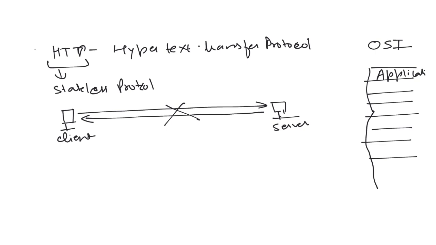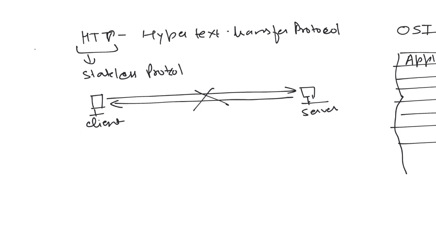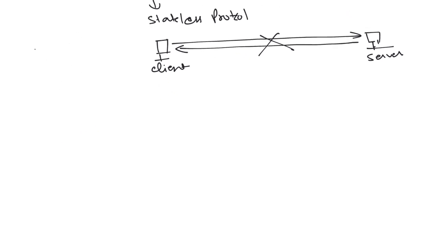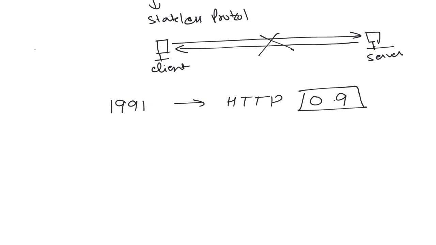Now we will learn about the versioning of HTTP. So in the year of 1991, we have the HTTP versioning of 0.9. Actually, we just gave 0.9 version just to differentiate between 1.0, 1.1 or other versions of HTTP, because during the evolution of HTTP protocol, there is no version assigned. So just for the reference, we are giving this as 0.9.